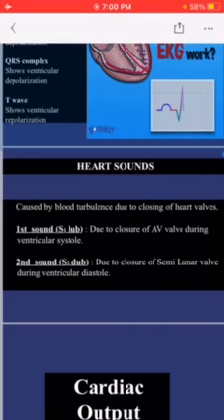And in which phase of the cardiac cycle first heart sound is produced? It is the ventricular systole. When the heart is contracting, first heart sound is being produced.